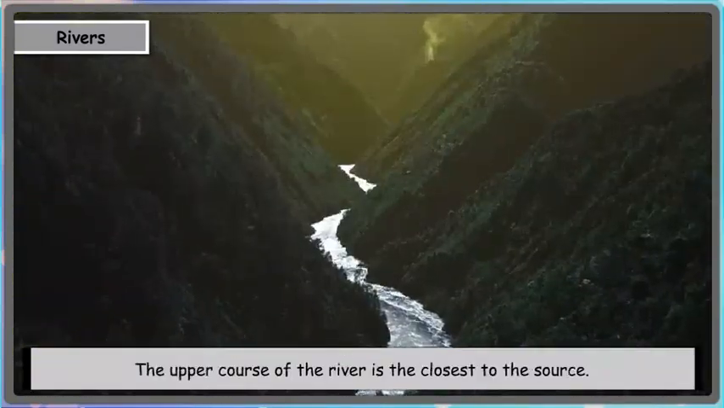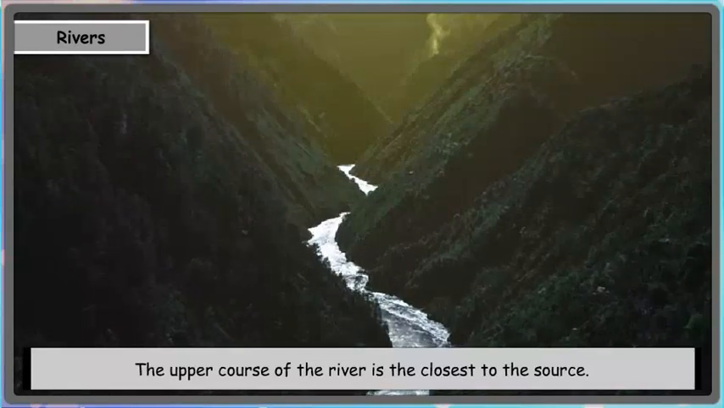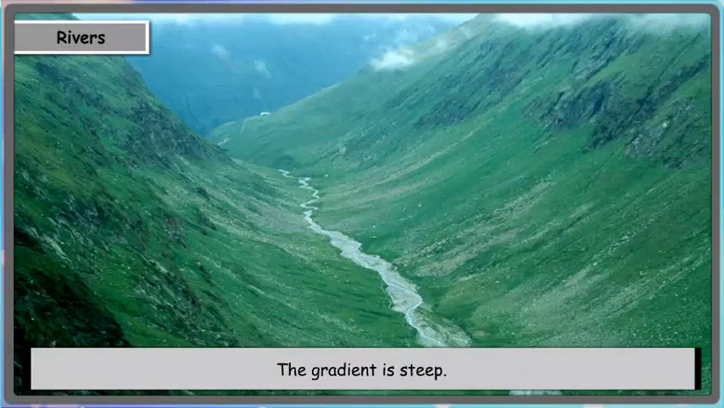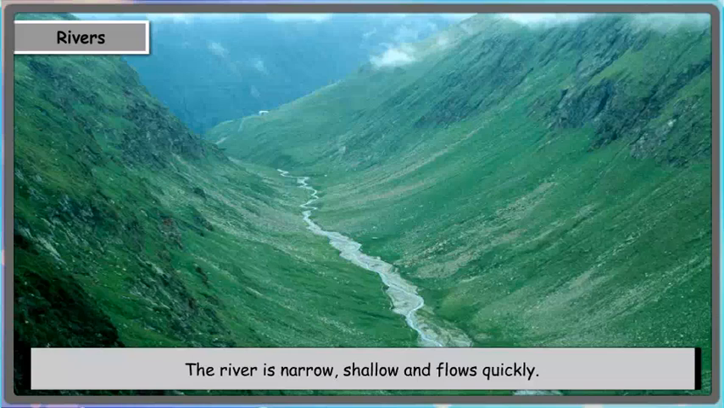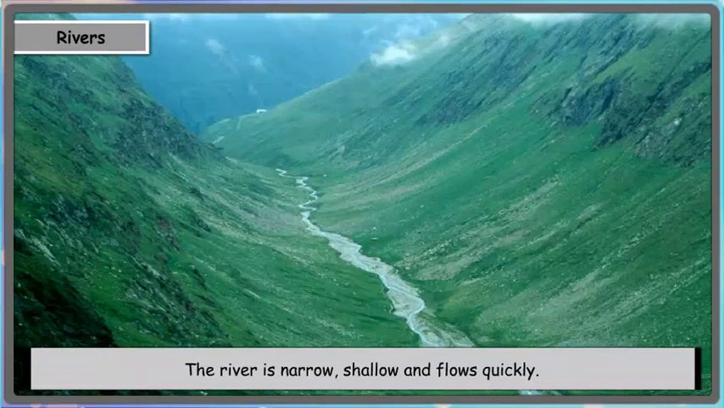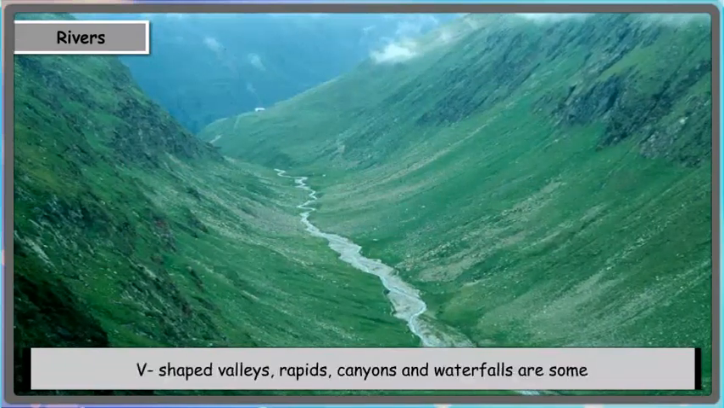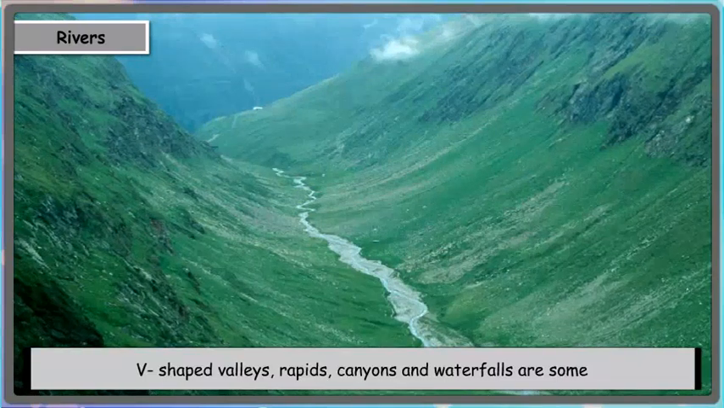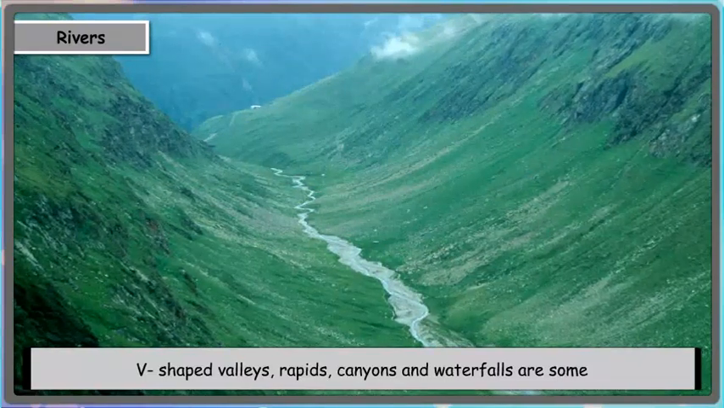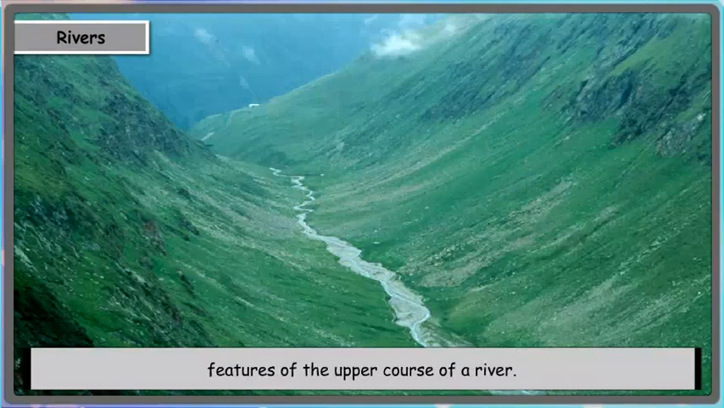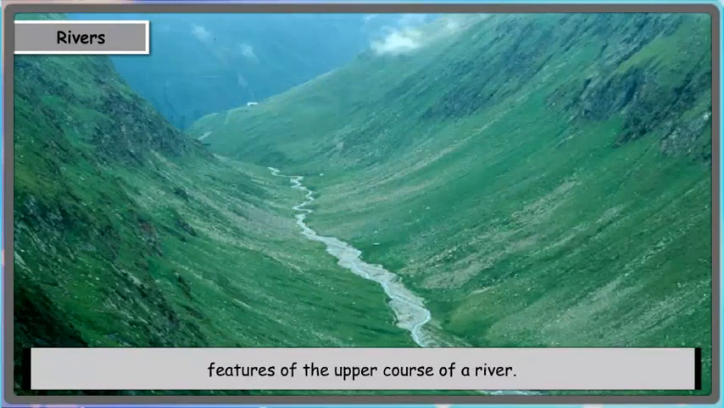The upper course of the river is the closest to the source. The gradient is steep. The river is narrow, shallow, and flows quickly. V-shaped valleys, rapids, canyons, and waterfalls are some features of the upper course of a river.